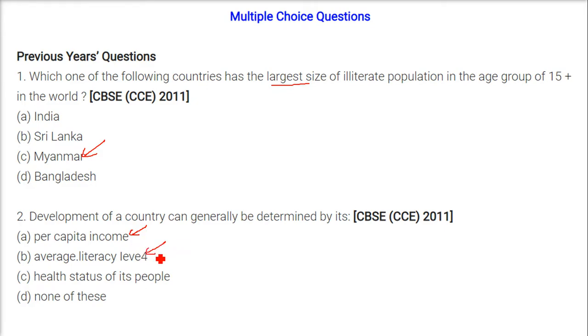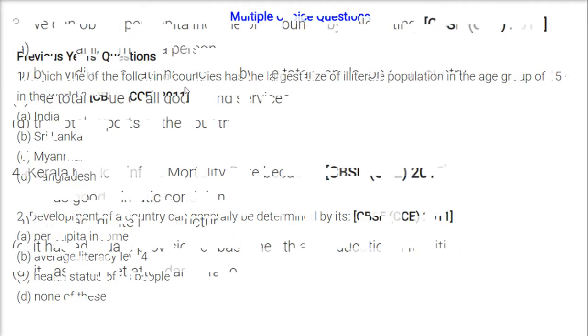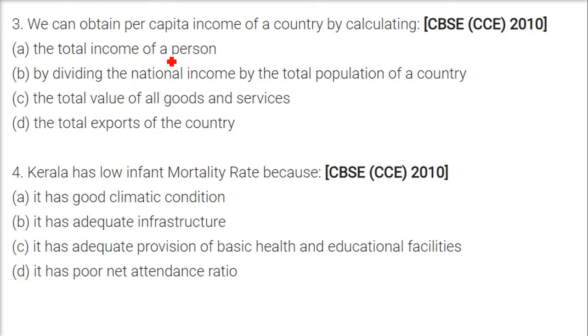Now, development of a country can generally be determined by its per capita income, its average literacy level, and health status of its people, or none of these. Because only one option is being asked, we will give per capita income. We can obtain per capita income of a country by taking the national income and dividing it by the total population.